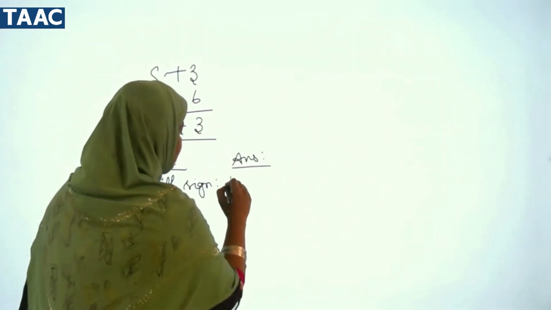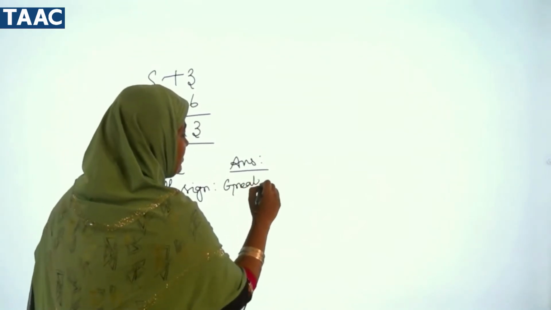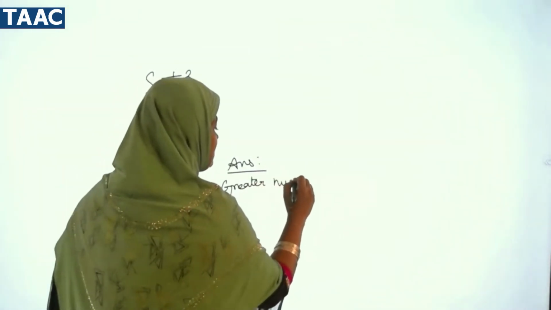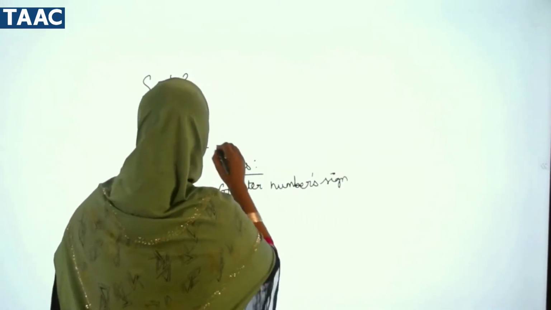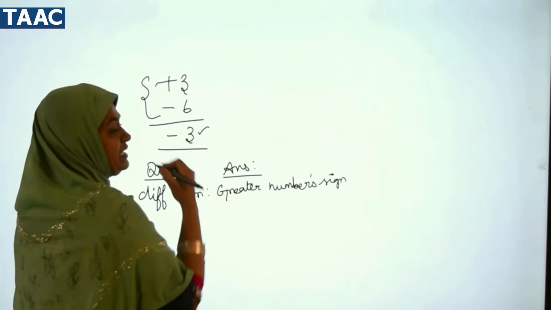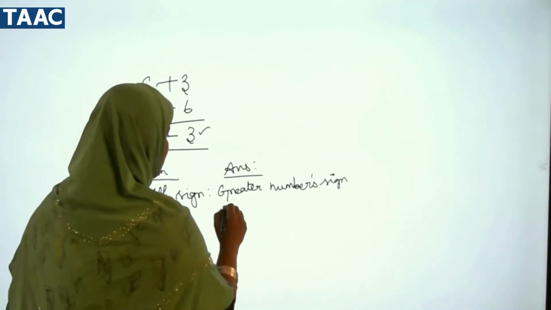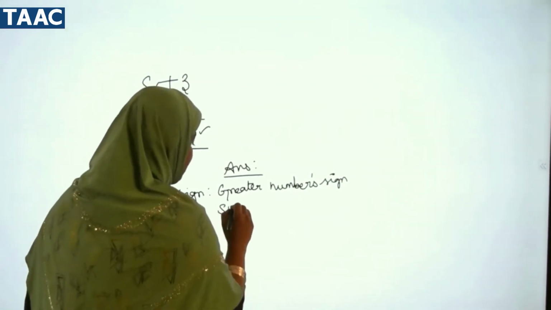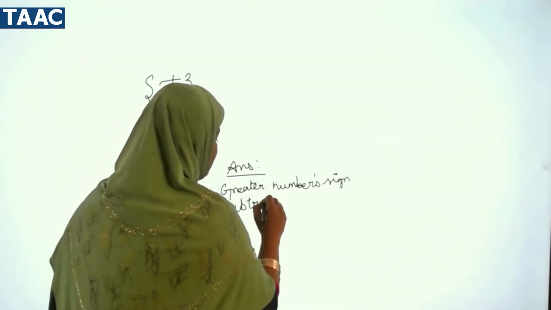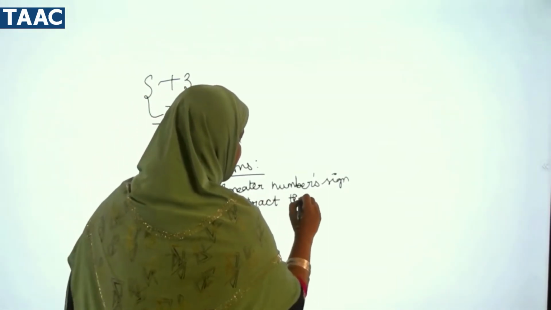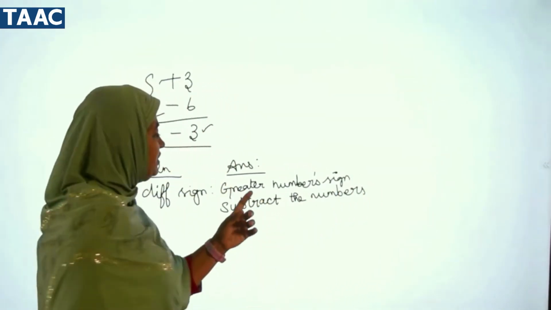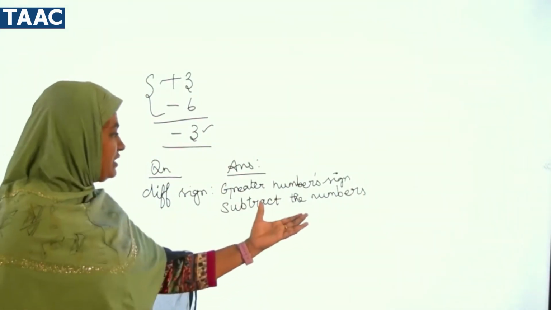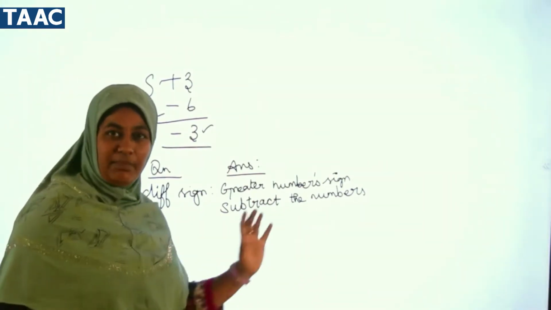So we write, different sign means we put the greater number's sign, and what about the number? See, we have got 3. 3 means 6 minus 3 is only 3. So we subtract the numbers. What are you doing with the numbers? We subtract the numbers. So different sign means we put the greater number's sign, and for the numbers we subtract the numbers. Now let me revise the concept for you.